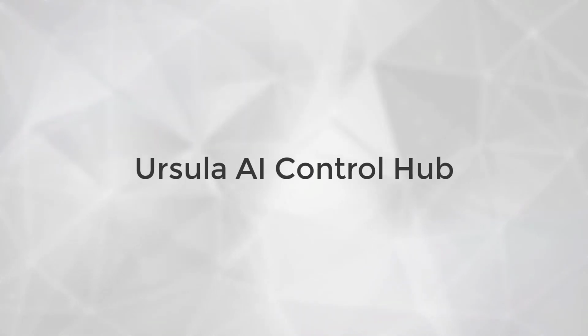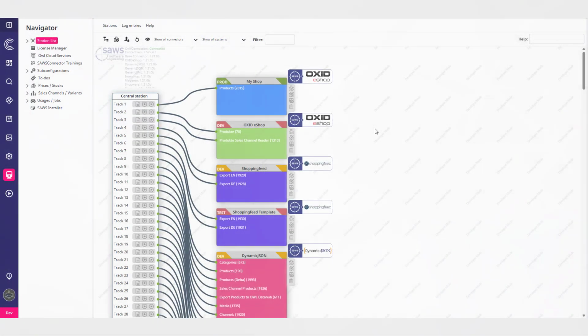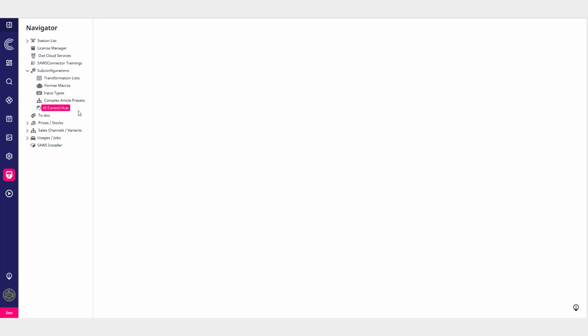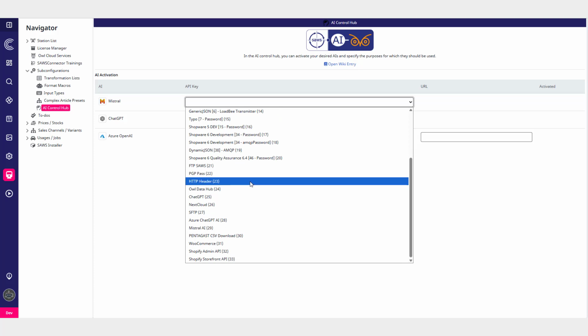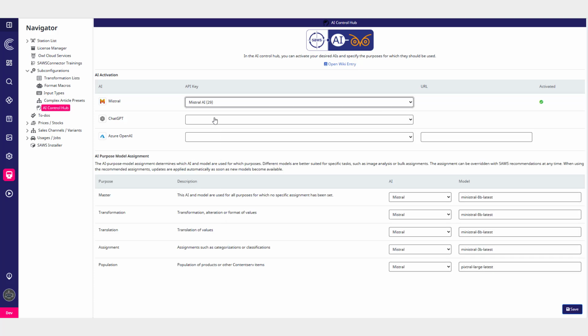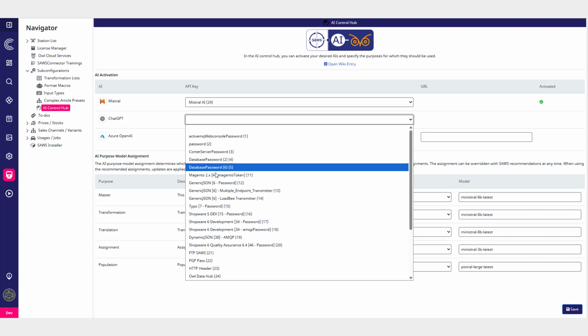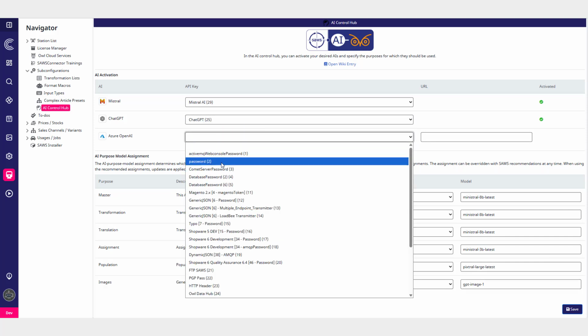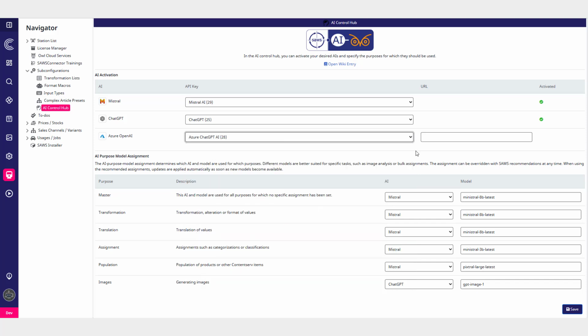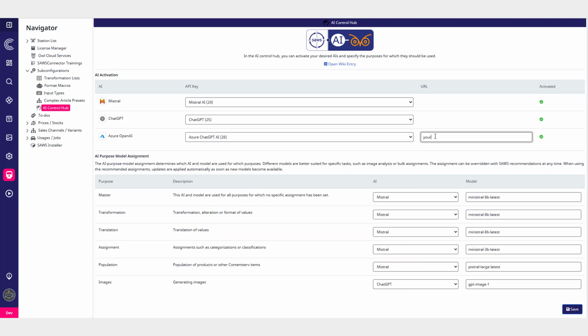Ursula AI Control Hub. To support the scale and flexibility of our current and new AI features, a centralized solution was needed. Introducing the AI Control Hub, a central component of the SAWS Connector, allowing you to assign your preferred AI and model to a purpose. Each of our AI features is assigned to one of these purposes, so they act like a sort of grouping.